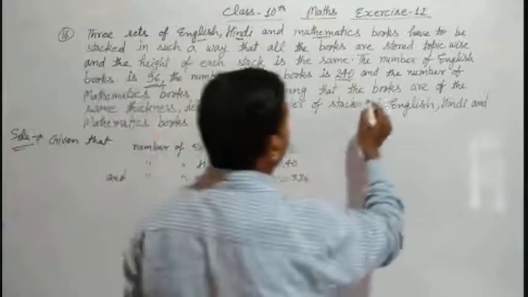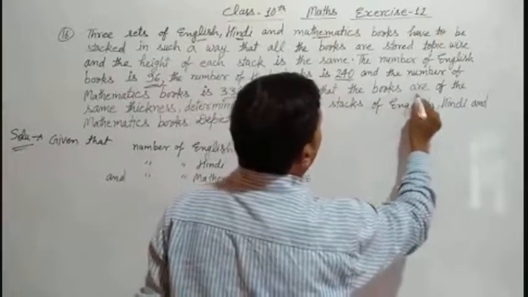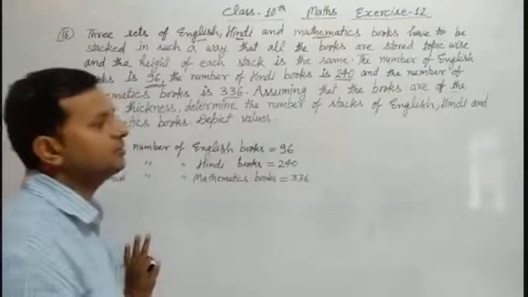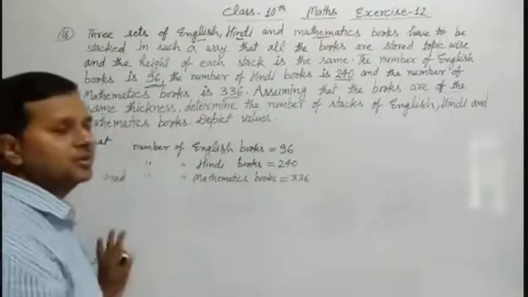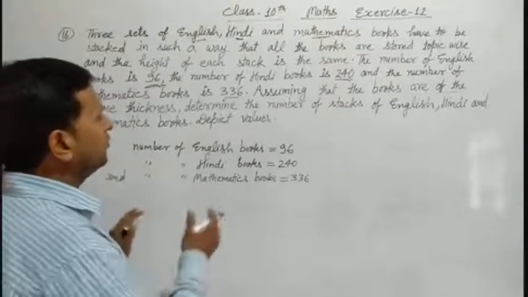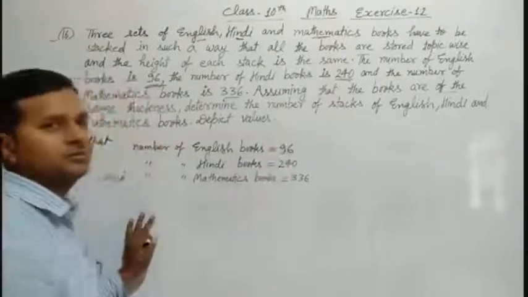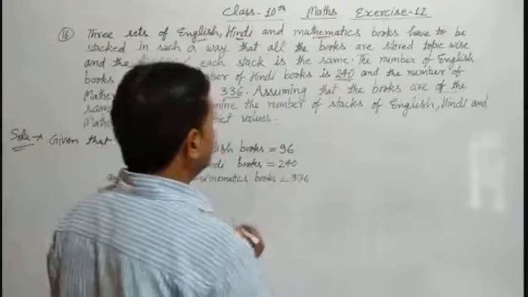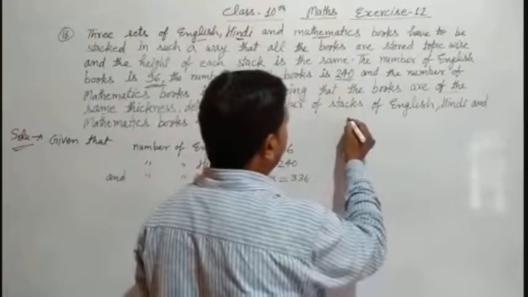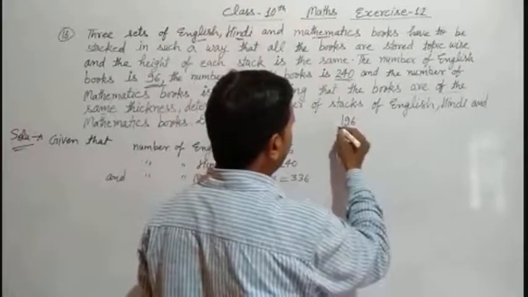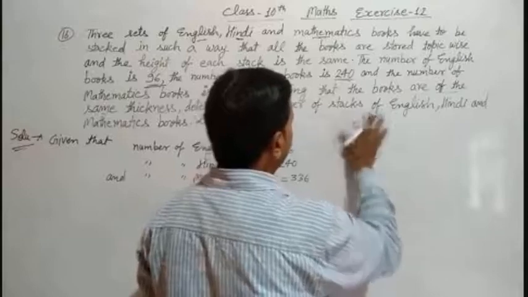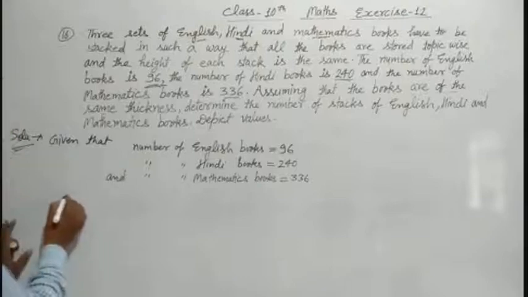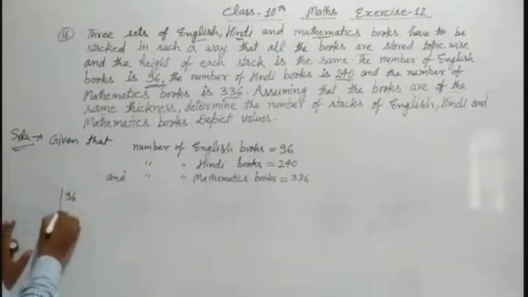The question says the books are of the same thickness, determine the number of stacks of English, Hindi and mathematics books. Means we have to find out the HCF of these. First of all, we factorize 96. See here, we can solve. Factorize 96.